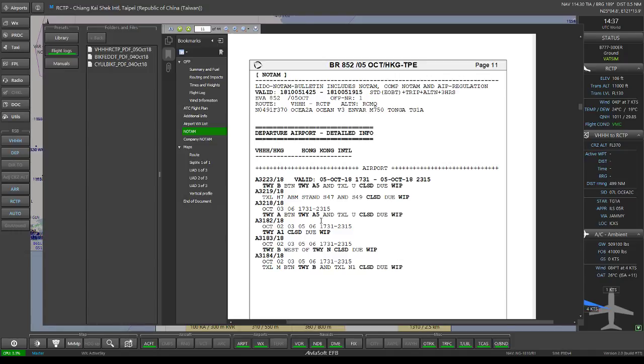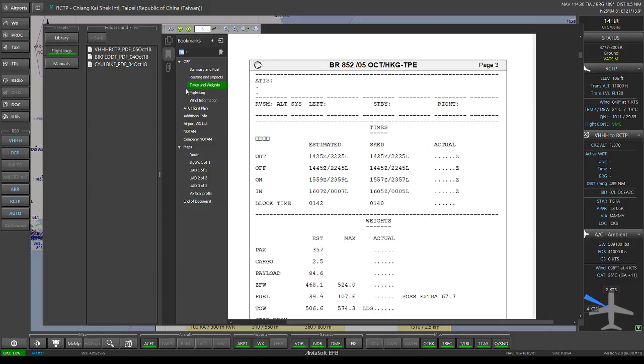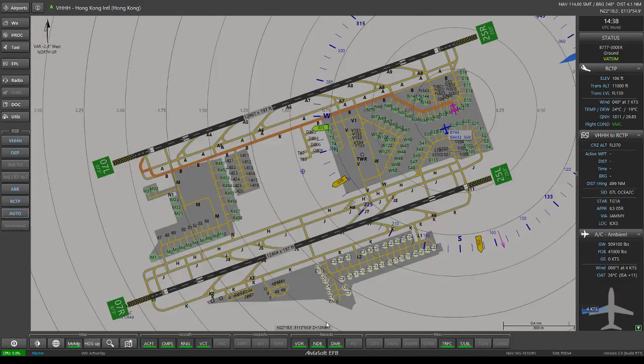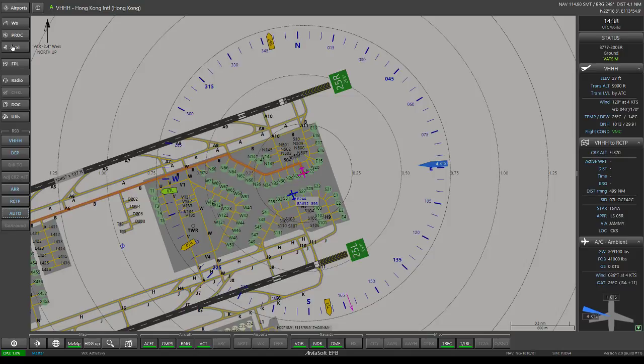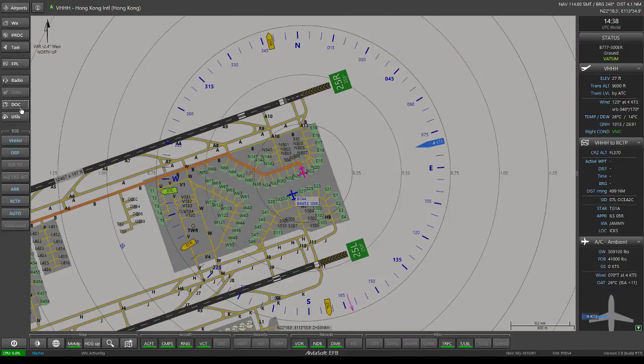So yeah, Hong Kong has one of the best locations in terms of where they constructed it. Yeah, the old Kai Tak posed a lot of problems in the past.